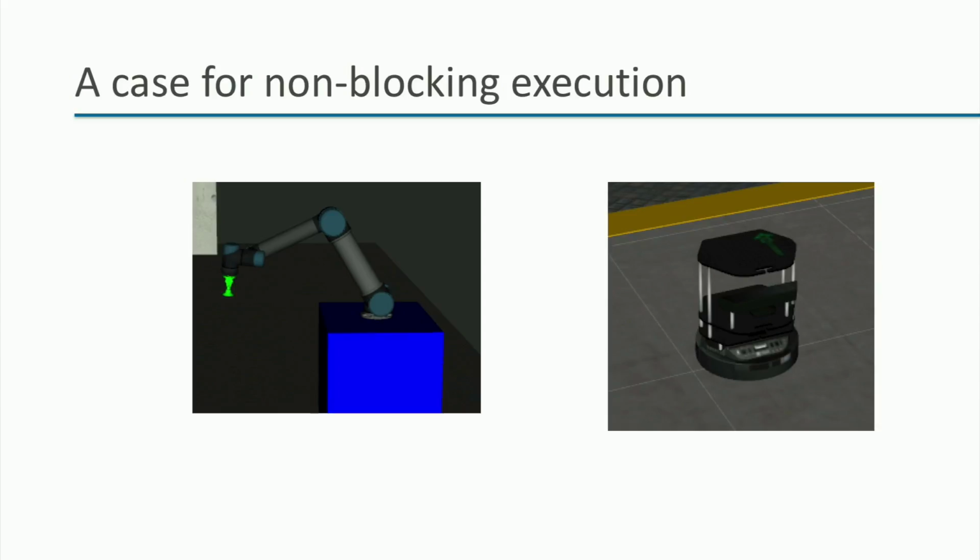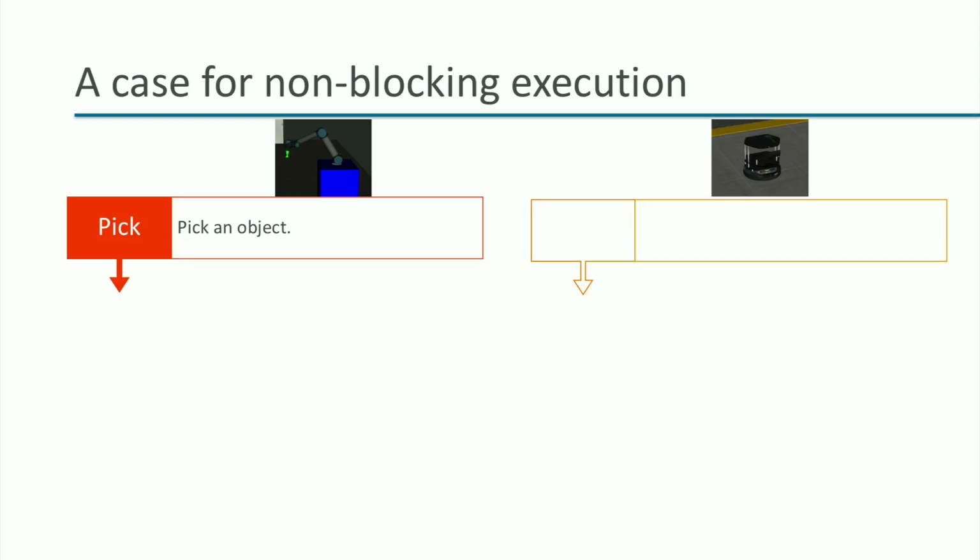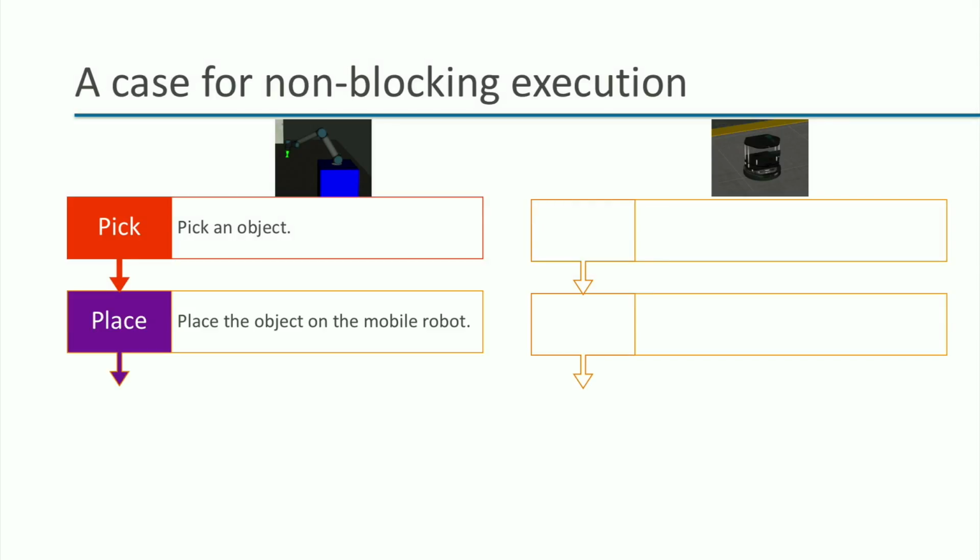Imagine we are in the process of analyzing an existing process at a factory production line where we have a robot arm and a mobile robot working together. Let's now take a look at what they are programmed to do individually. The robot arm picks up an object while the mobile robot remains idle. The robot arm places the object on the idle mobile robot.